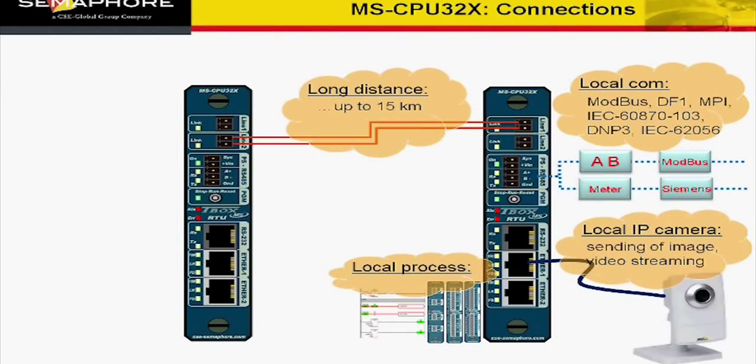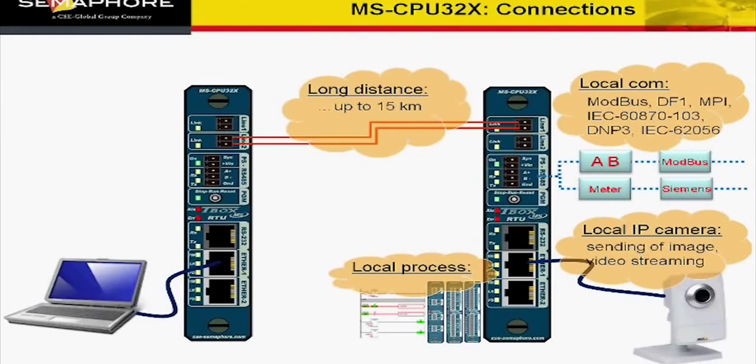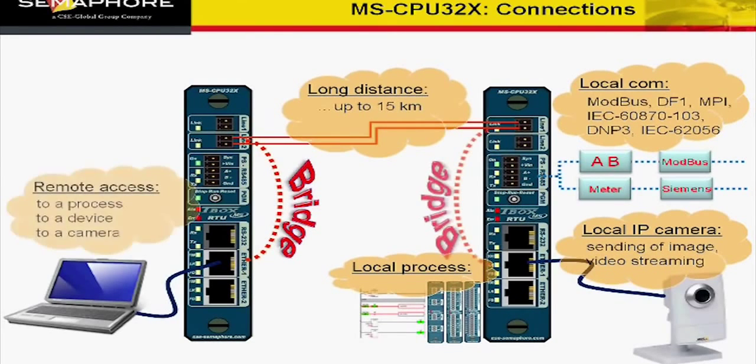An IP camera is connected to an Ethernet port of the CPU. This allows streaming access or sending of snapshots in case of alarms. A PC connected at one end can access the remote TBox through bridge configuration. This makes the CPU act as a big switch, transparent to any IP communication.